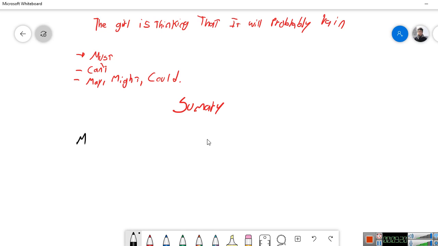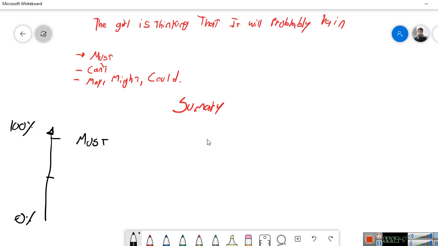So we use must. We can also make a line. Let's imagine this is 0%, and this is 100%. This is how sure we feel about something. So must, we use it when we're 100%.